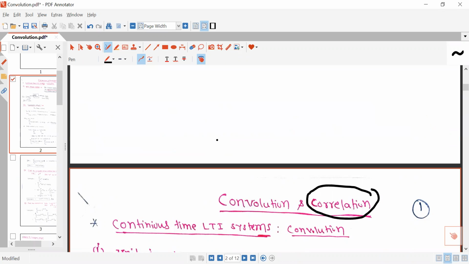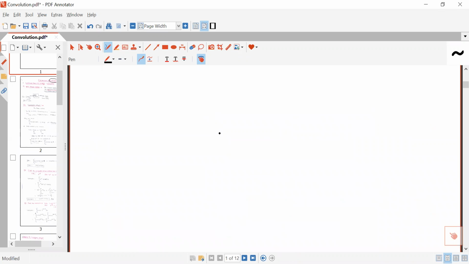LTI system means linear and time invariant system. This system has both properties, both characteristics.